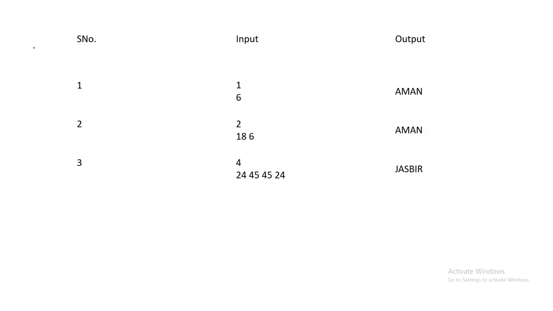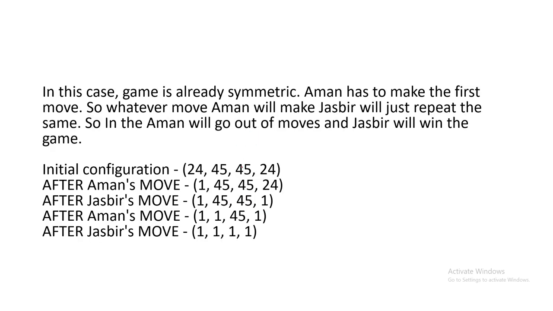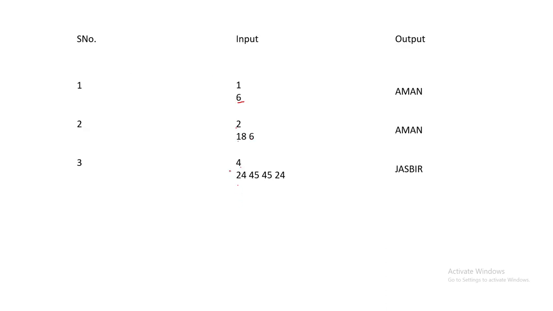These are some sample inputs and sample outputs. Input 1 has the numbers placed on a table. Now we'll discuss these examples. This is the third case, where we have been given four numbers: 24, 45, 45 and 24.